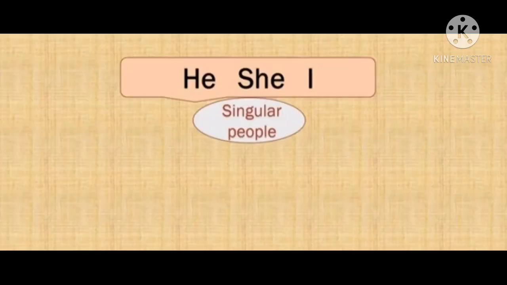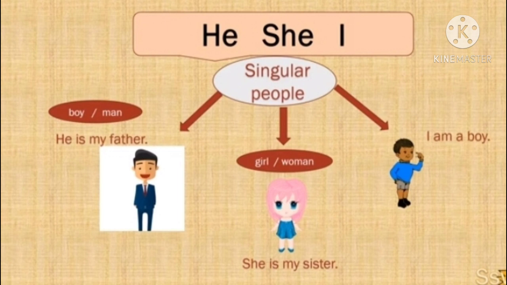Use of he, she and I. We use he, she, I with singular people. For example, he is my father. He we use for a boy or a man. She is my sister. She has blue eyes. She we use for a girl or a woman. When we talk about ourselves, then we use I. I am a boy.